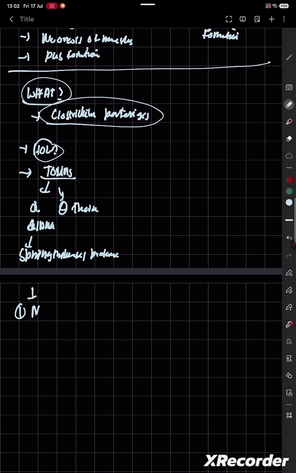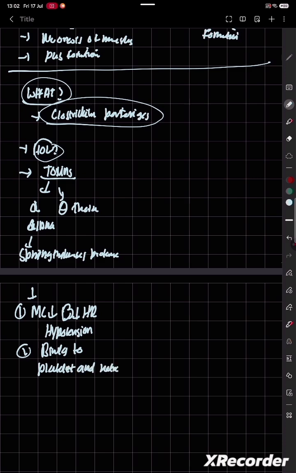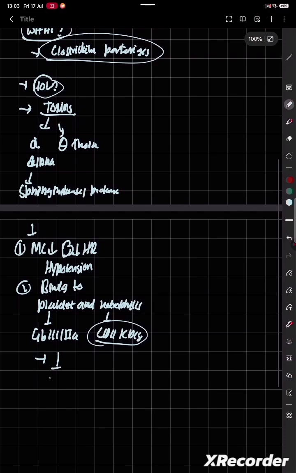Firstly, it will decrease myocardial contractility. The heart contractility decreases, heart rate decreases. So it causes hypotension. Second thing it does is it binds to platelets and neutrophils. In the platelet, it will bind to the GPIIb/IIIa receptor, and in the neutrophils it will bind to the CD11 and CD18 receptor, and it will start forming blood clots.